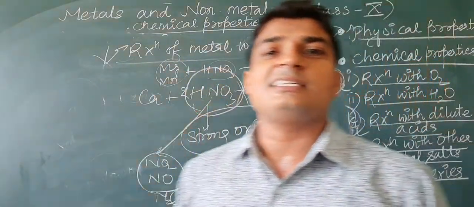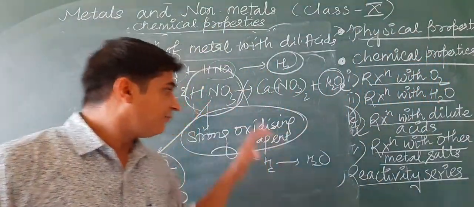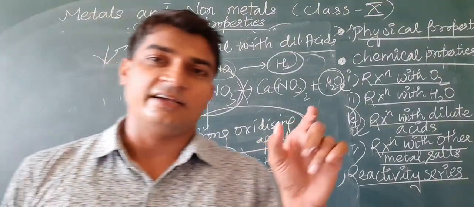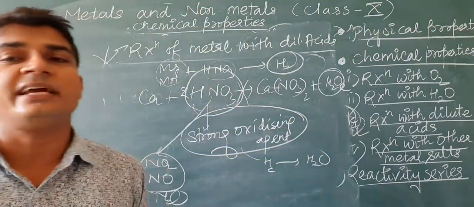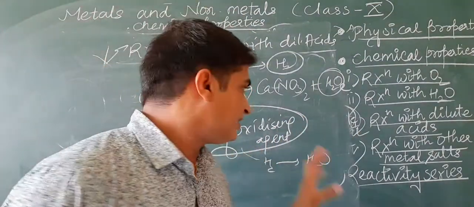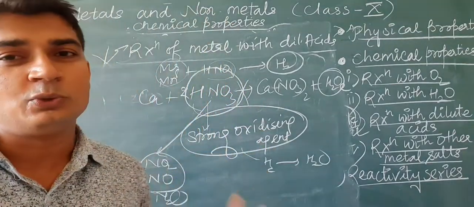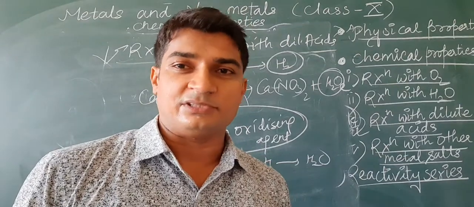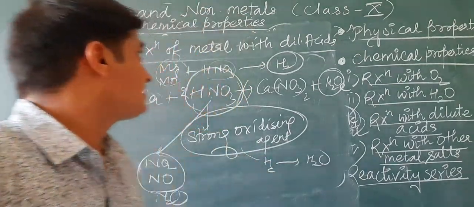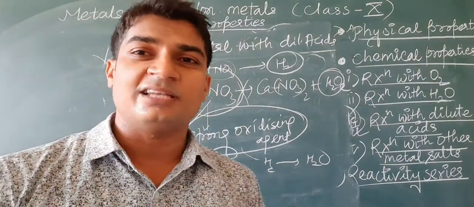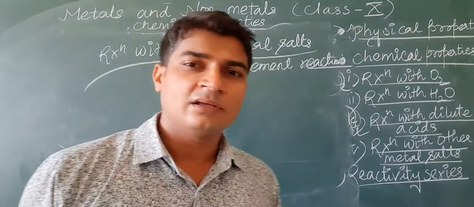That's why hydrogen gas is produced. But for other metals, hydrogen gas is not produced because HNO3 is a strong oxidizing agent. It oxidizes hydrogen into water molecules. So this is about the reaction of metals with dilute acid.